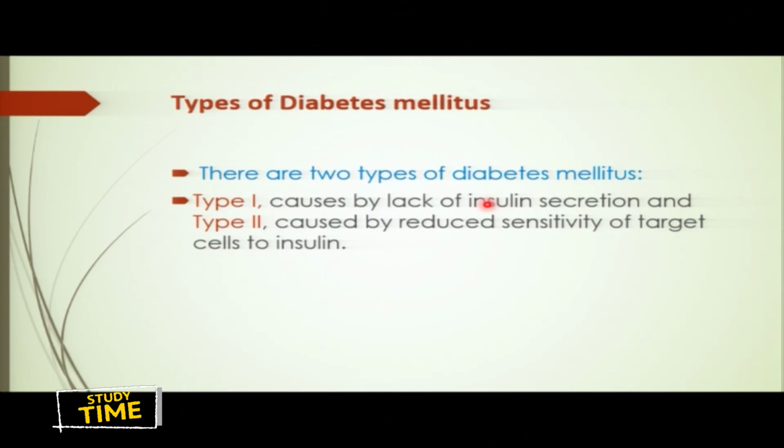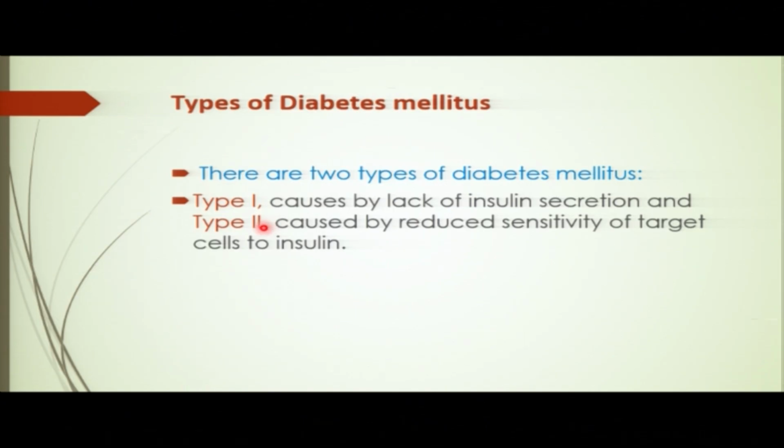When there is no secretion of insulin, the sugar will not be regulated. So we have a high amount of blood glucose level, a high amount of sugar in the blood. This diabetes is what you call type 1 diabetes. Are you together? There is a lack of production of insulin by the pancreas.